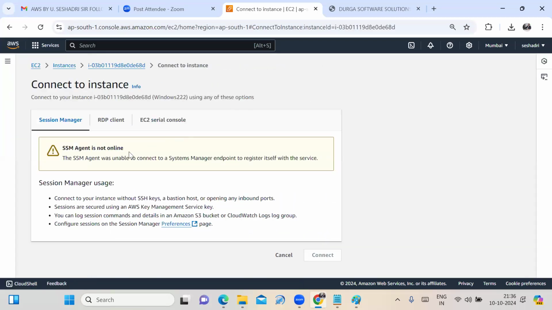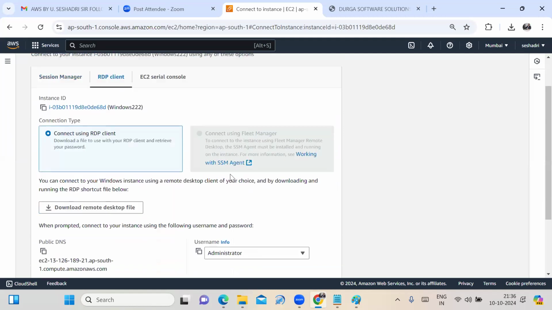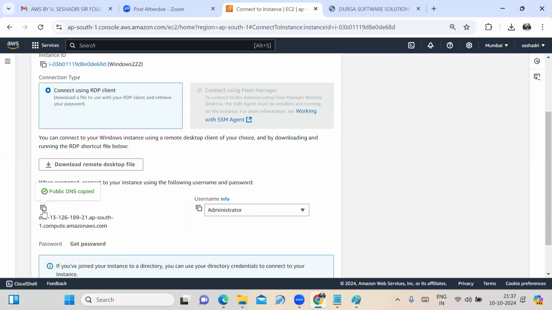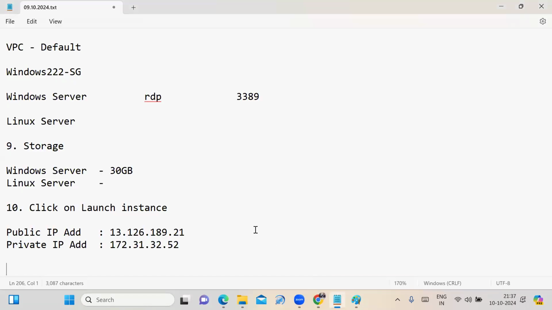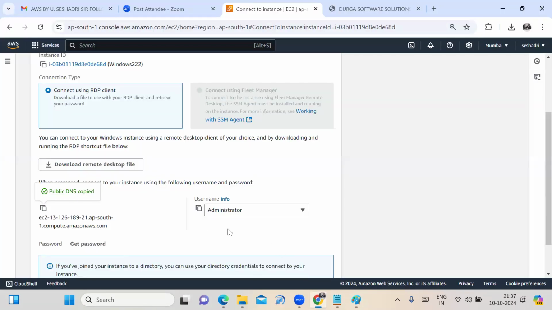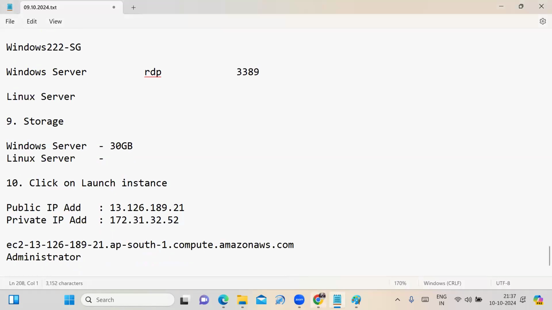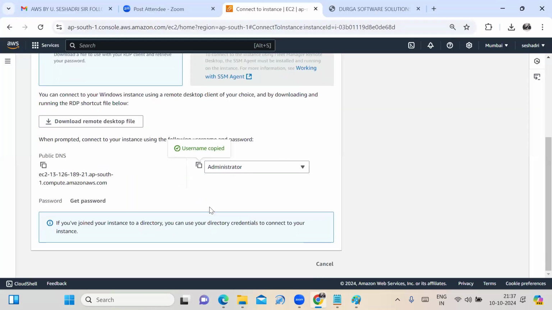Go to the connect option. Here the session manager tab, RDP client, and EC2 serial console are there. You can go to the RDP client. It provides the instance ID and the public DNS. I can copy the public DNS for my Windows machine and paste it here in the notepad. Now, what is the username here? Administrator. We have to copy it and paste it in the notepad.